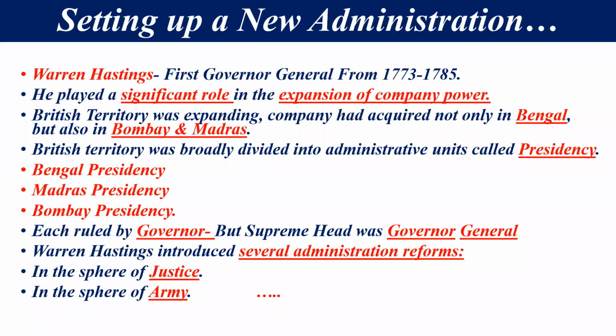Now we will think about Warren Hastings. He introduced different administrative reforms in India, like in the sphere of justice. He also introduced many administrative reforms in the sphere of the army. Let's think about those things.